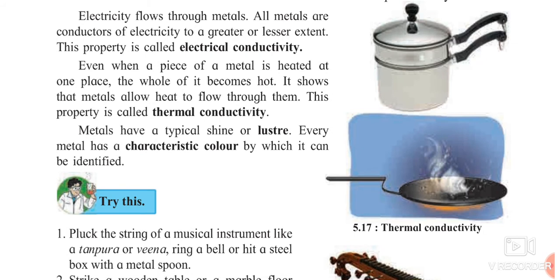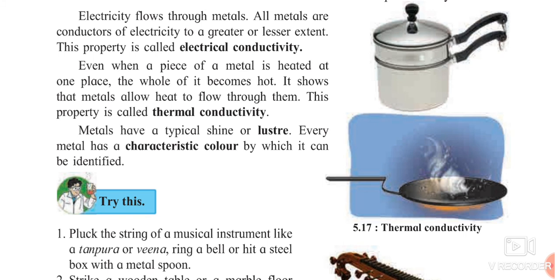Now thermal conductivity means what? When your mother is cooking the food, when she is heating with the help of the gas, is the full utensil getting hot or only the downward part? Yes, the whole utensil is getting hot. Can you tell me why this happens? Because the heat is getting transferred from downward part to the upward parts, and this is called thermal conductivity. The property of the metal that allows the heat to flow through it completely is called thermal conductivity.